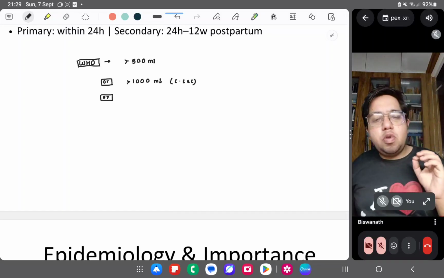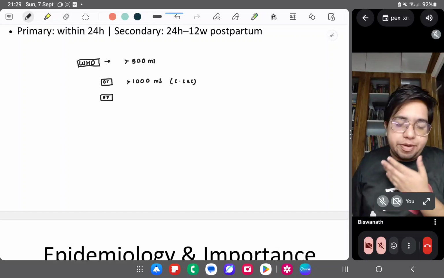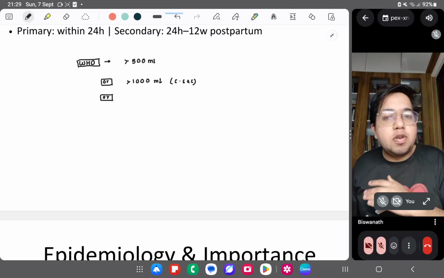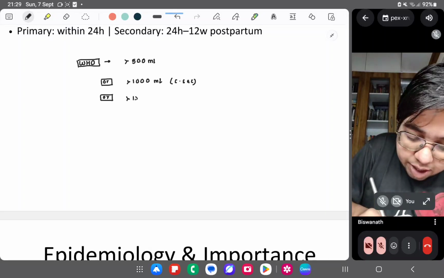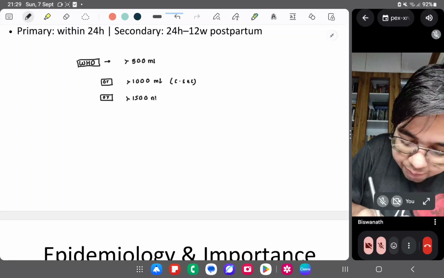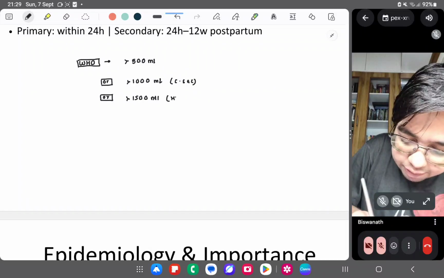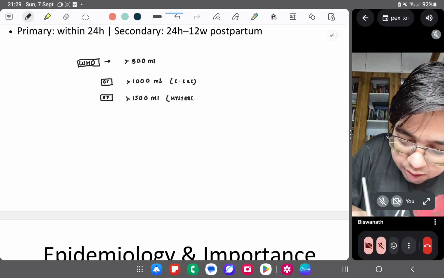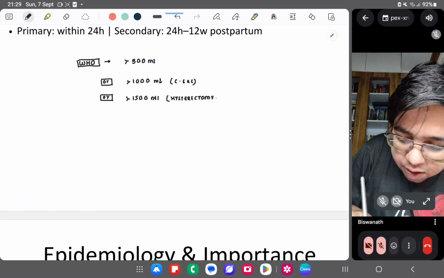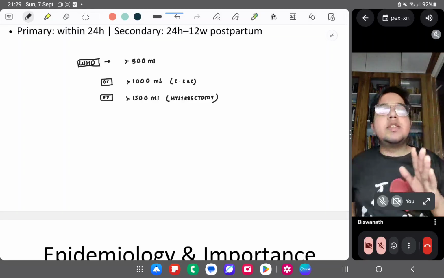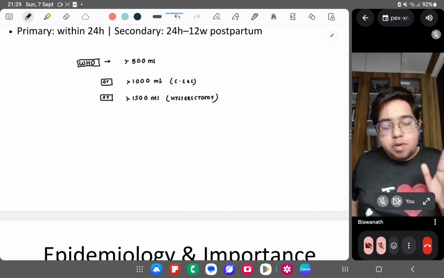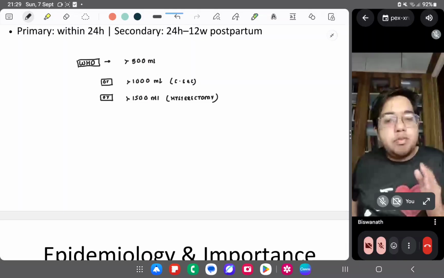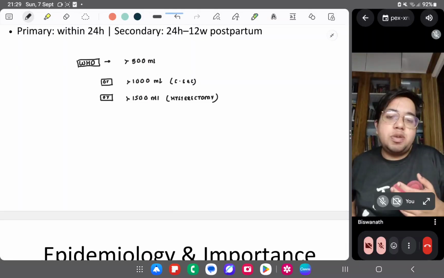We commonly do lower segment cesarean section, we prefer it, right? More than 1000 ml. Or it can be 1500 ml or excess bleeding in case of hysterectomy. So these are the general measurements of bleeding in case of what we call postpartum hemorrhage.